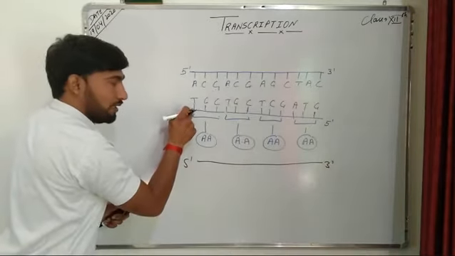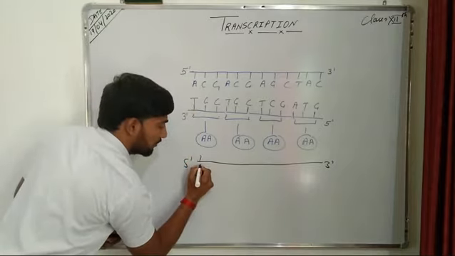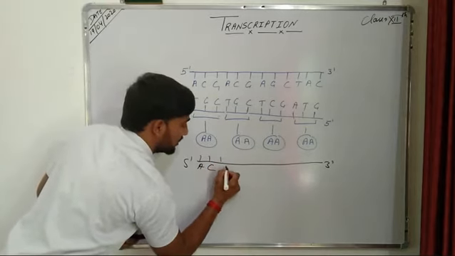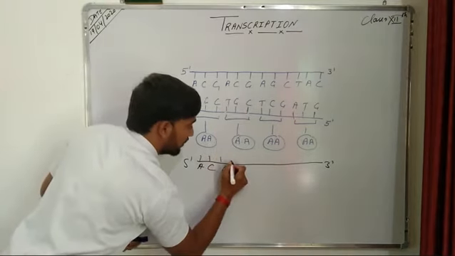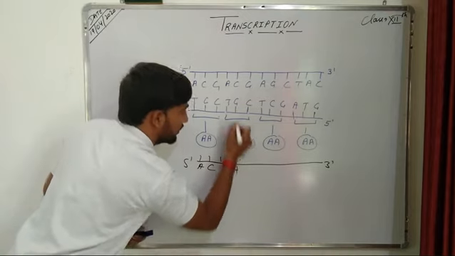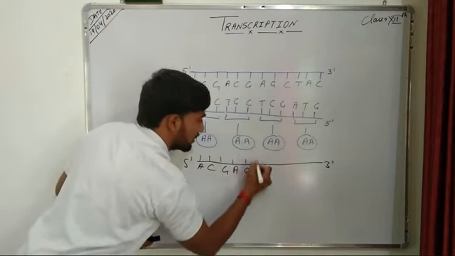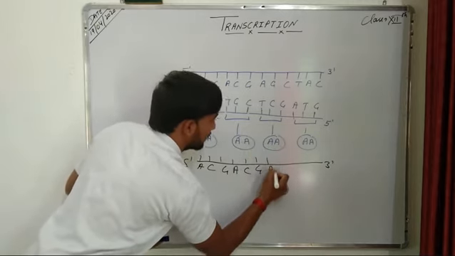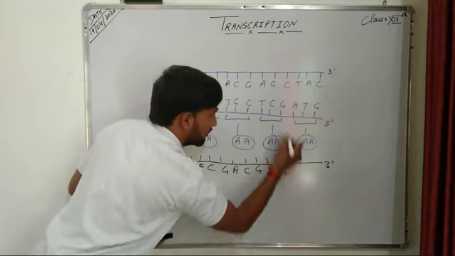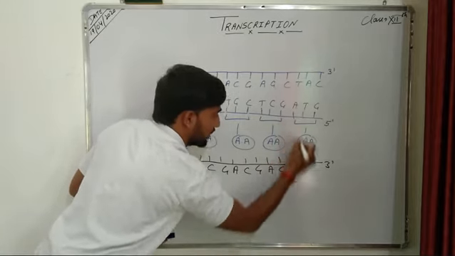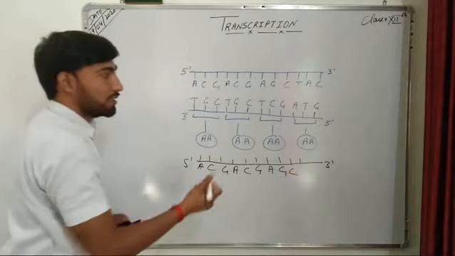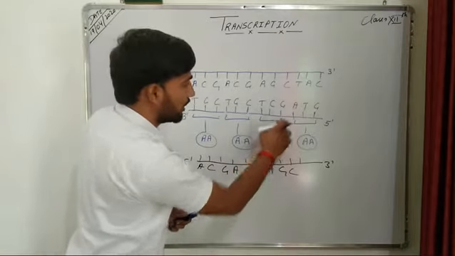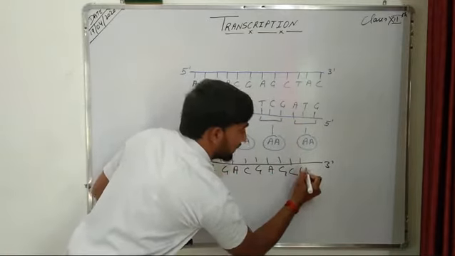Now the T will pair with A, the G will pair with C, the C will pair with G, and in the same way this T pairs with A, G pairs with C, C pairs with G, T pairs with A, C pairs with G, G pairs with C. In replication A pairs with T, but in transcription, during the synthesis of RNA, A pairs with U, that is uracil.